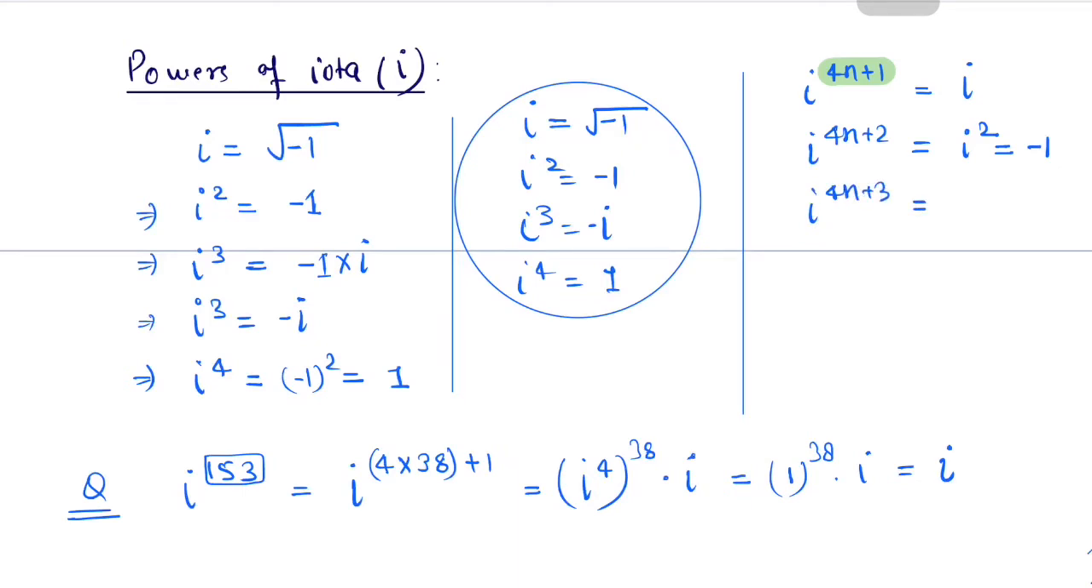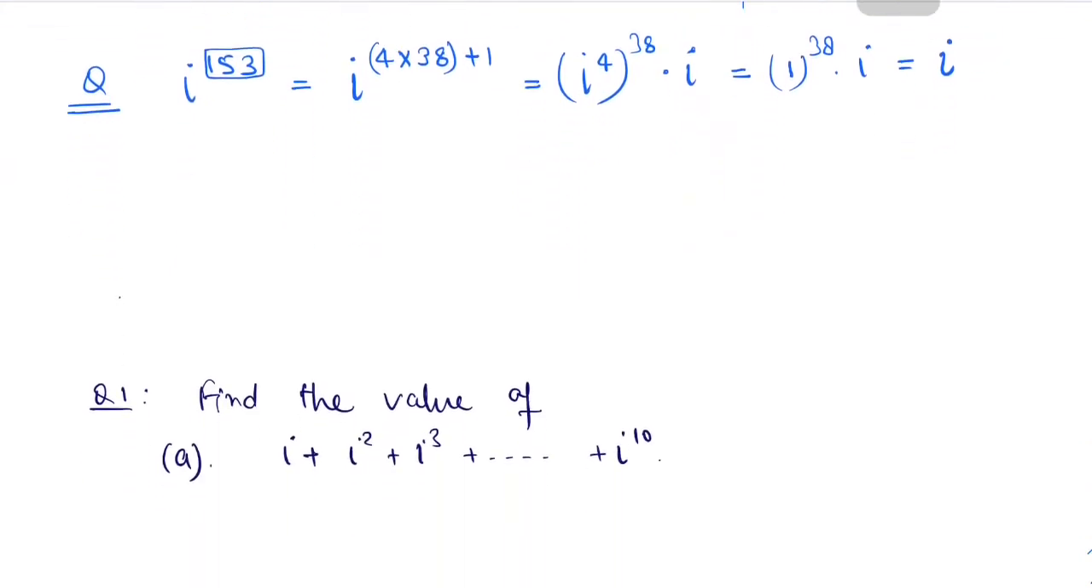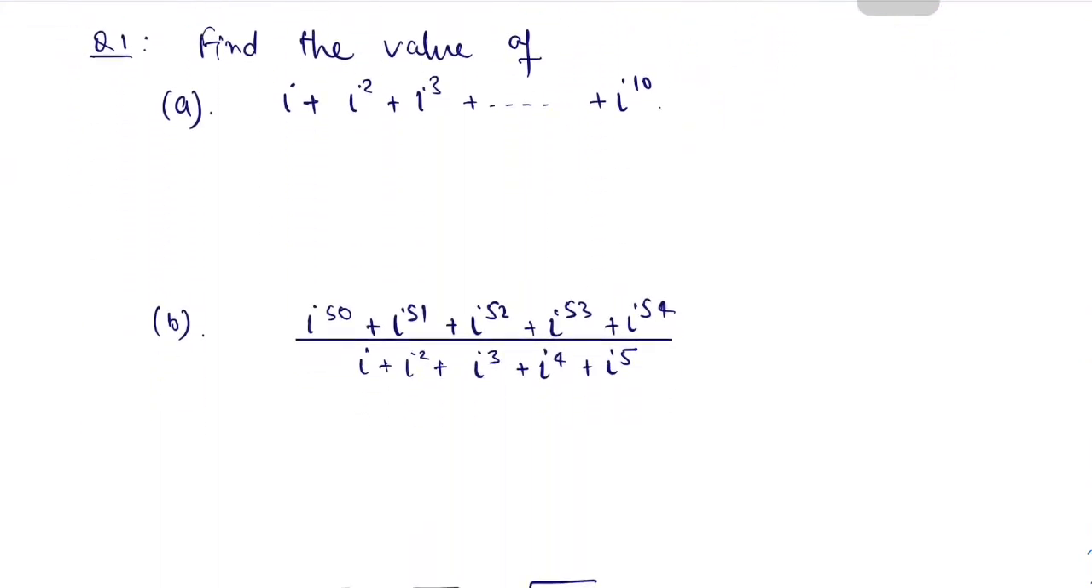Iota to the power 4n becomes 1, iota to the power 3 will be remaining, which gives us minus iota, and iota to the power any number which is completely divisible by 4, that is 4n, will give us 1. So you can see, these are the important powers of iota.